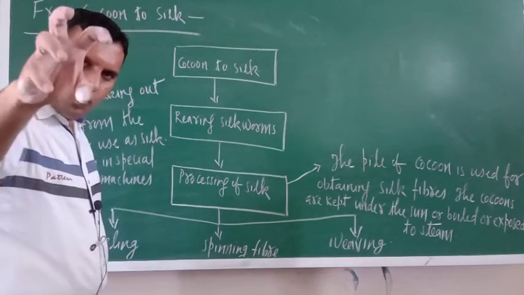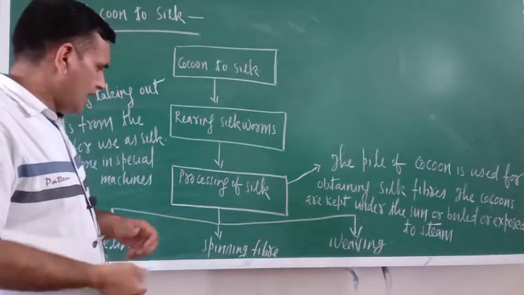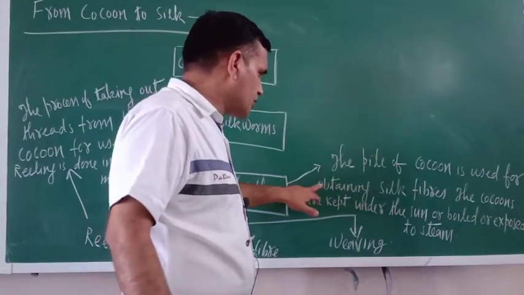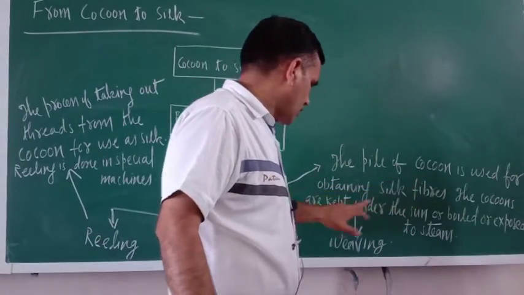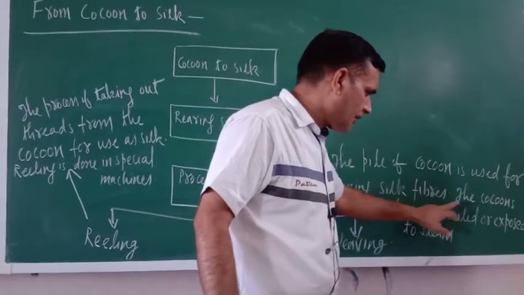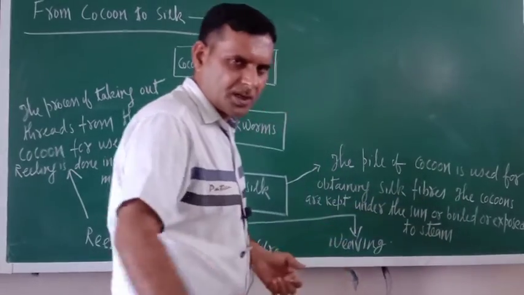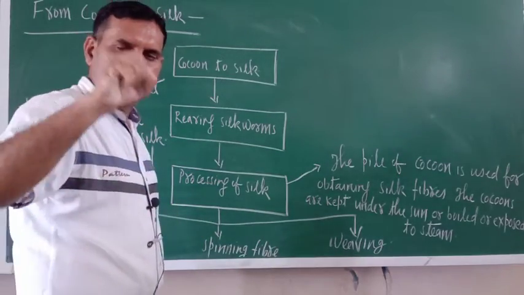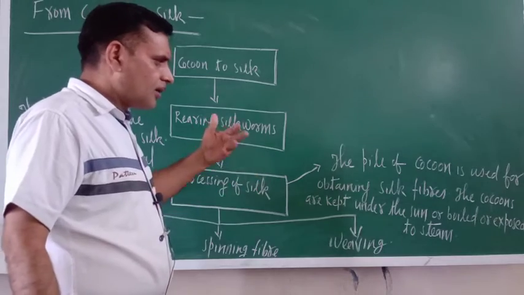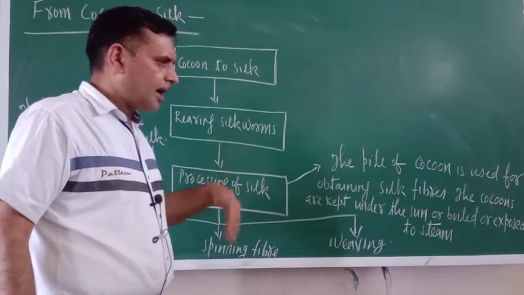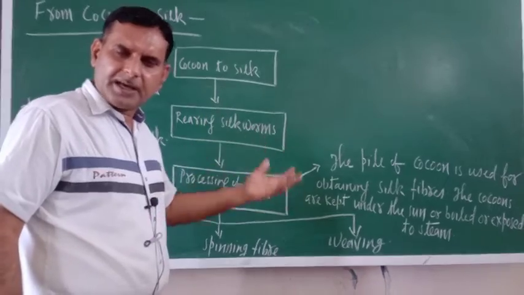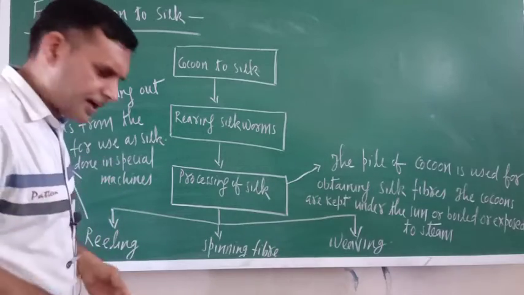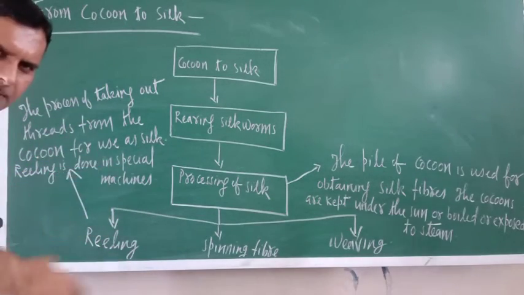Now just see, only the cocoon is obtained. And now how will it be processed? Just see, the pile of cocoons is used for obtaining silk fiber. The cocoons are kept under the sun, are boiled, or are exposed to steam. So in processing of silk, what are we doing? We are collecting the cocoons and now they are exposed to steam, or kept under the sun, or boiled. So when it is boiled, what would be there? The thread will come out.